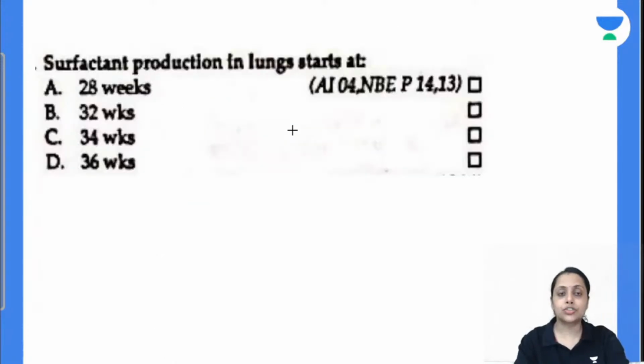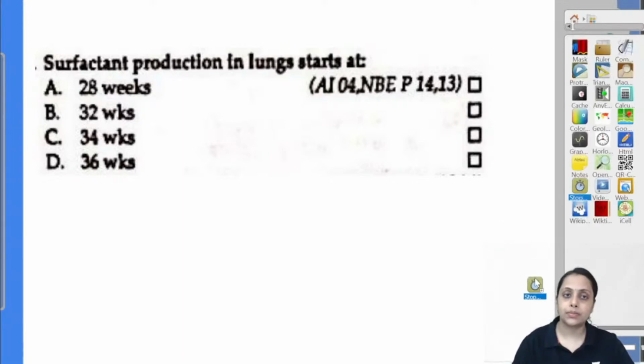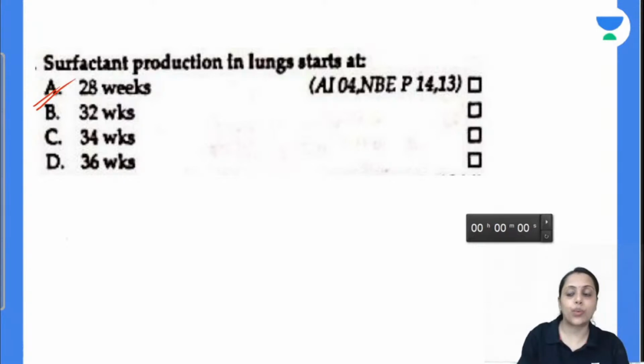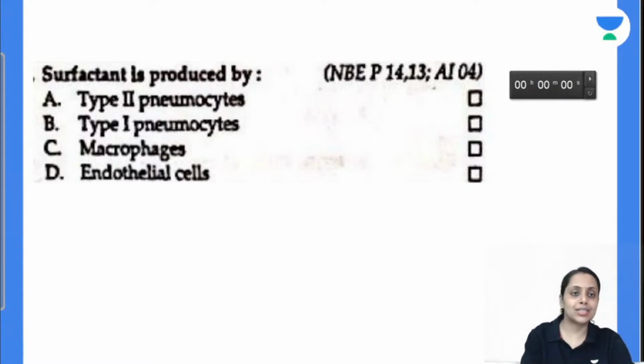So moving further to the first question of today's session. The surfactant production in lung starts at 28 week, 32 week, 34 week or 36 week. Starts from 28th week. Answer is A. Coming to the next one. Surfactant is produced by type 2 pneumocyte, type 1 pneumocyte, macrophages or the endothelial cell. Yeah, very true. It is produced by type 2 pneumocytes.